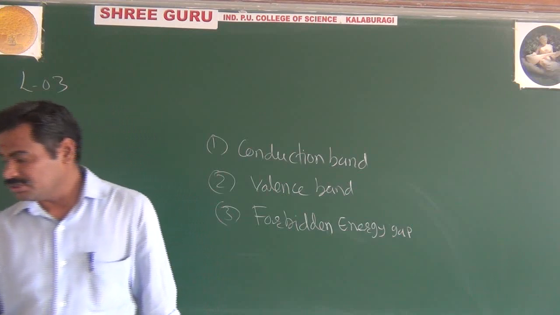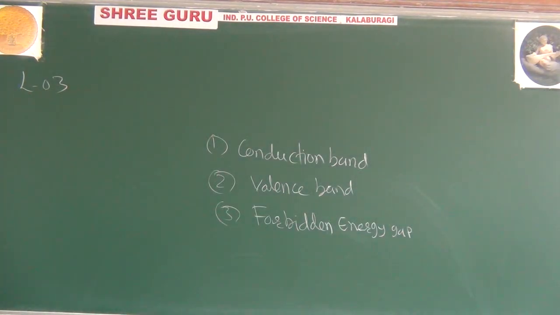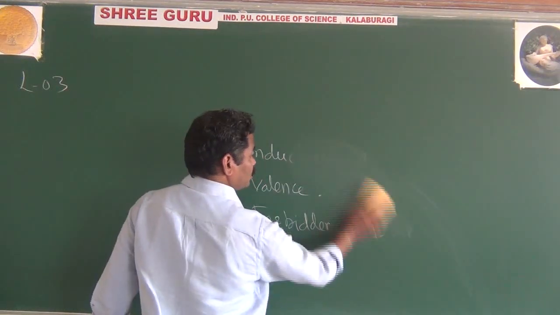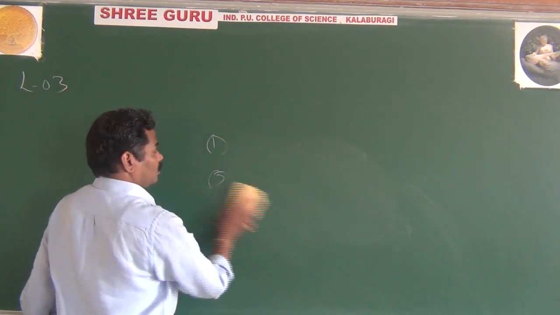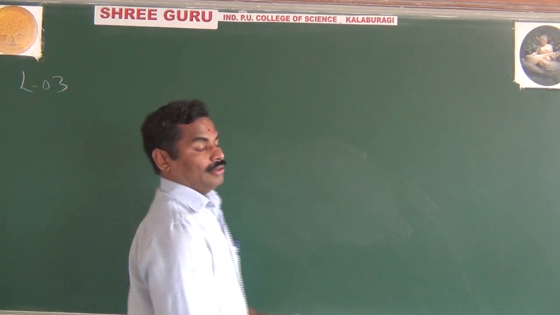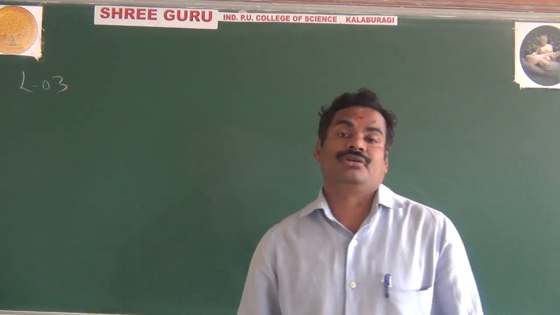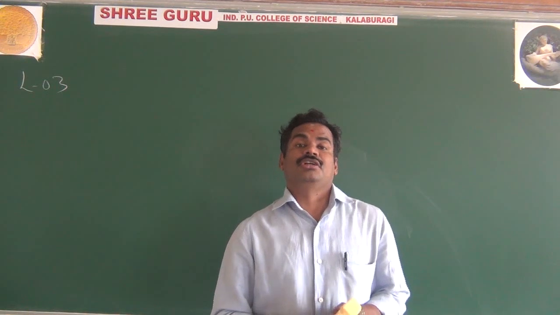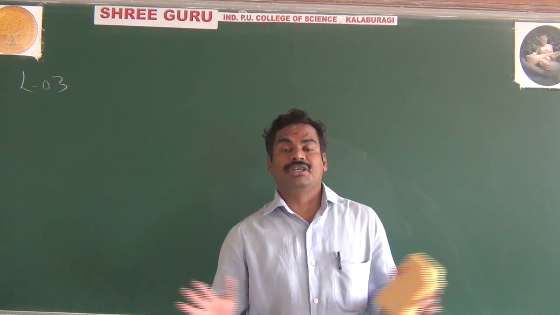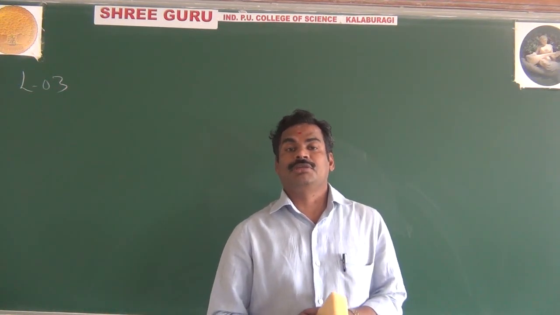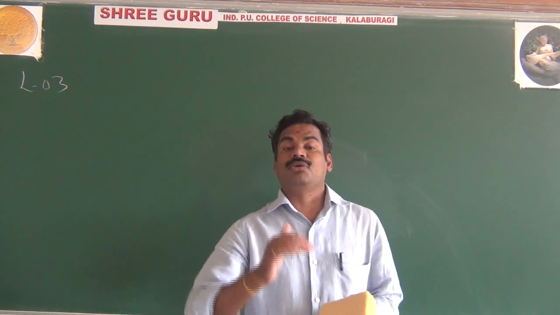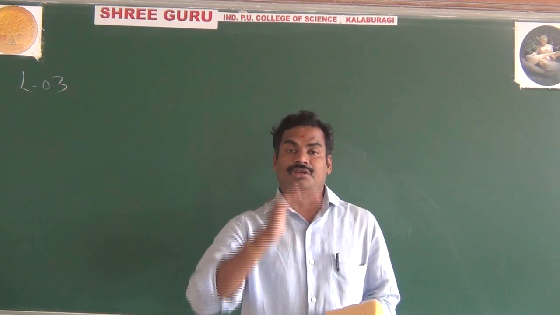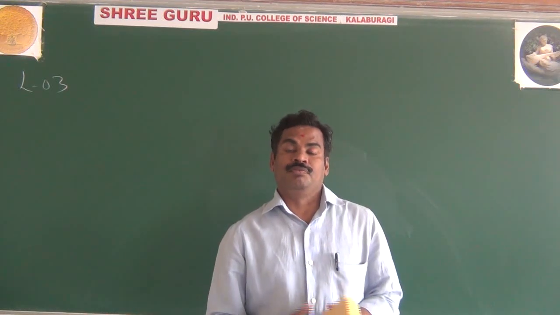This also I said in the last class. It means we can classify conductors, semiconductors, and insulators on the basis of the energy gap, or the energy band diagram. In a conductor, you do not have any gap between the conduction band and valence band. That is, they are overlapping. The energy gap is 0. It means the conduction band and valence band overlap.